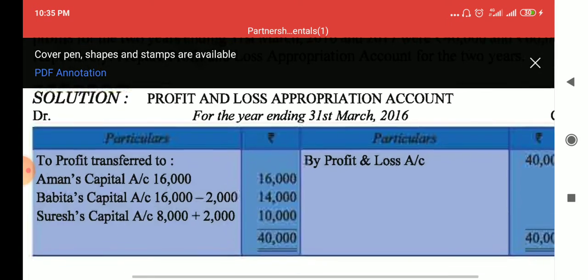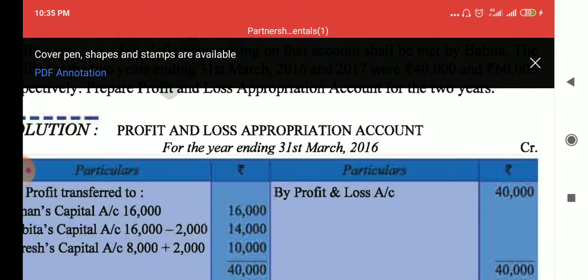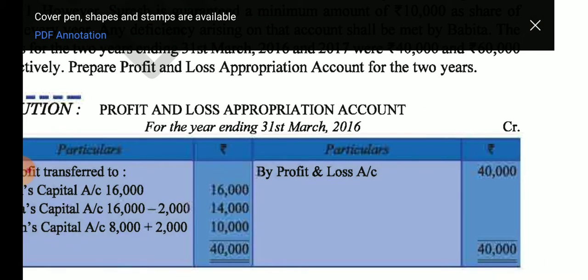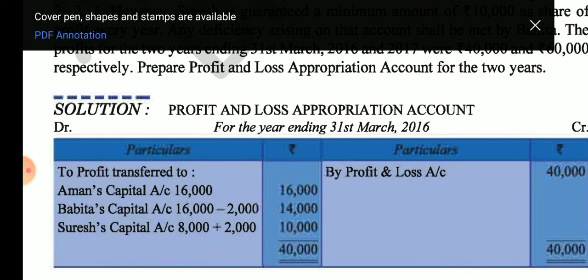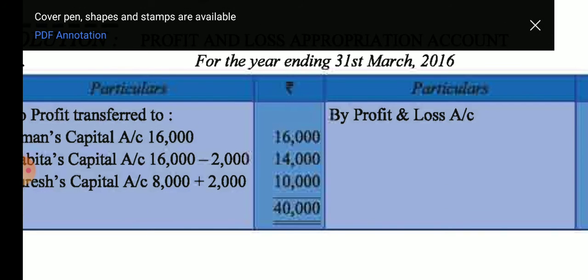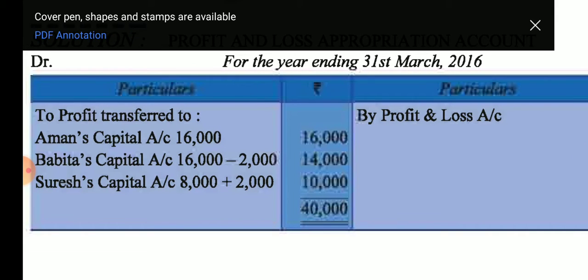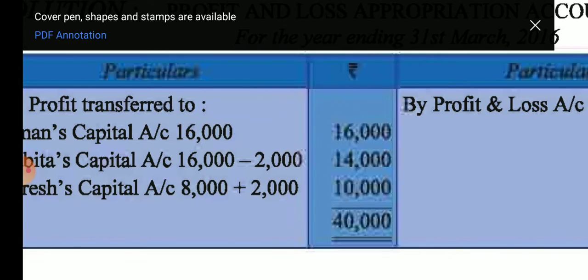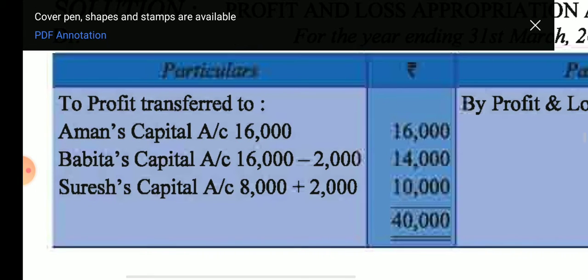Now we are going to start with the first year. The P&L Appropriation Account, 40,000, we are showing on the credit side. Then just divide this profit among all partners in their profit sharing ratio. Then the amounts will come 16,000, 16,000, 8,000. But Suresh has a guarantee of 10,000, and this guarantee is given by Babita.